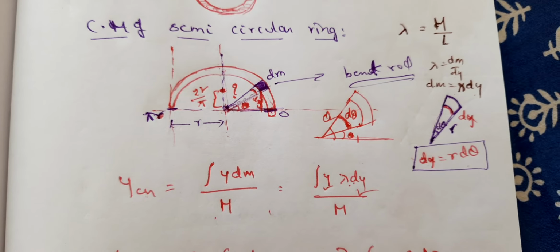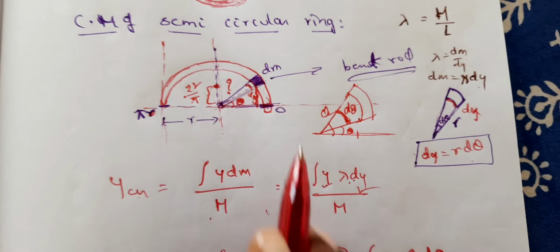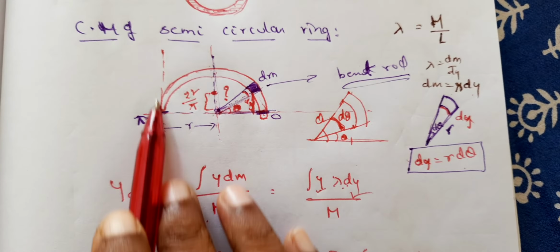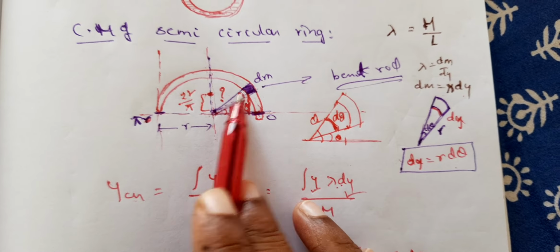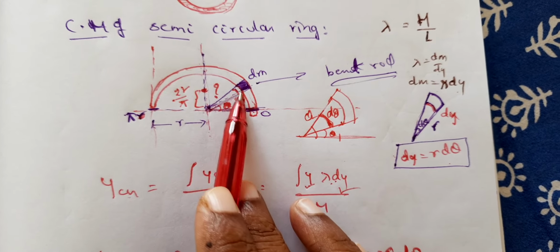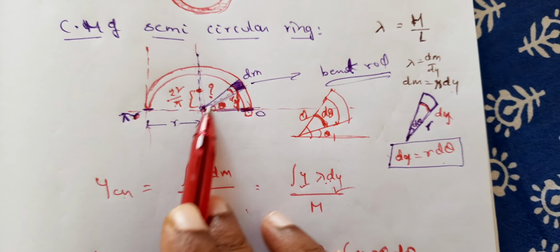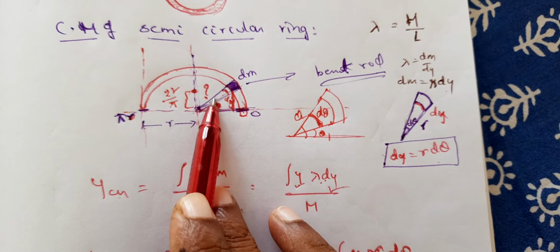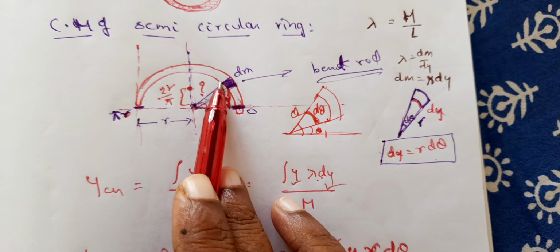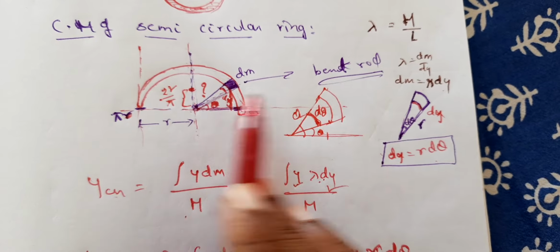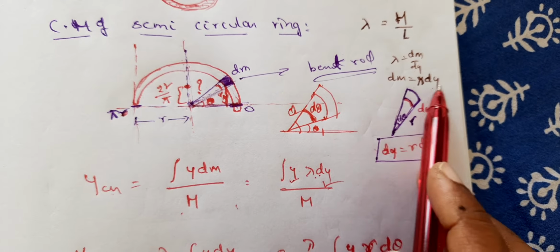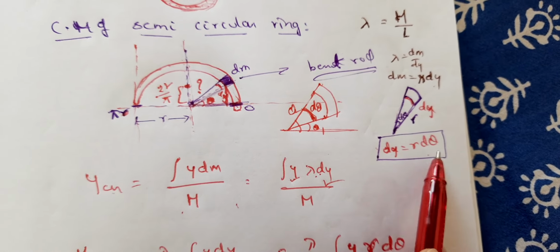Clear? So I'll repeat the whole thing once again. Here it is a rod which is bent in the form of a semicircle. Let us consider a small element dm, and let this arc make an angle d theta, so that r d theta is the length of the arc, which we take as dy. You know dm is equal to lambda dy, but dy is r d theta.